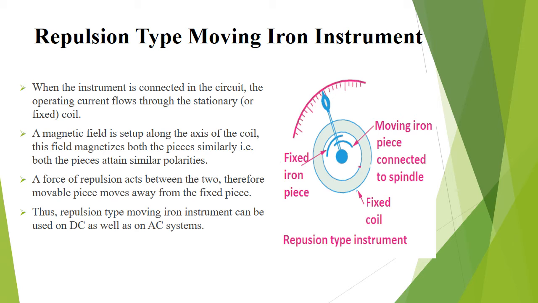When the current to be measured flows through the coil, both the vanes get magnetized in a similar way and hence a force of repulsion exists between the two vanes, which results in the movement of the moving vane and the pointer. There are two different designs for the moving iron repulsion type: radial vane type and coaxial vane type. Thus, the repulsion type moving iron instrument can be used on DC as well as on AC systems.